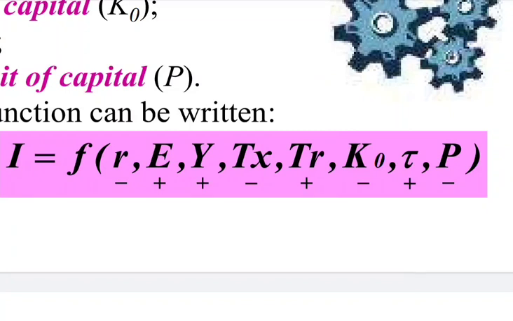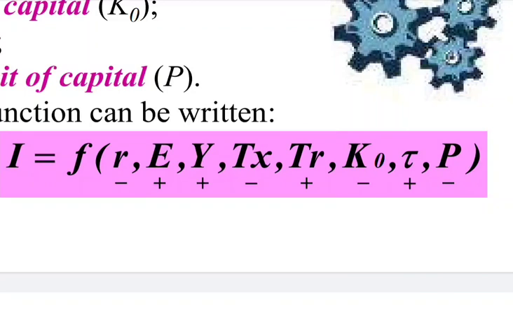If the investors are optimistic and have positive business expectation that in future the business will flourish and economic activity will increase, it will increase the investment. And if the business expectations are bleak, or investors are pessimistic, they will reduce the investment.